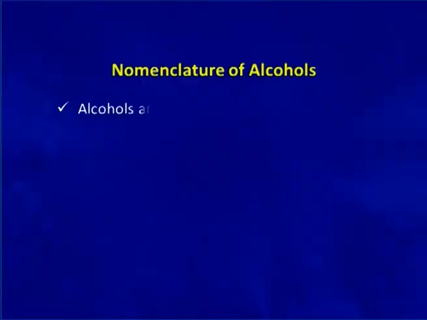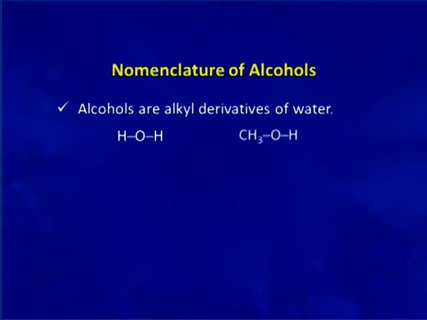We will now discuss the nomenclature of alcohols. Alcohols, you see, are the alkyl derivatives of water. If you replace a hydrogen of water by an alkyl group, alcohol results.